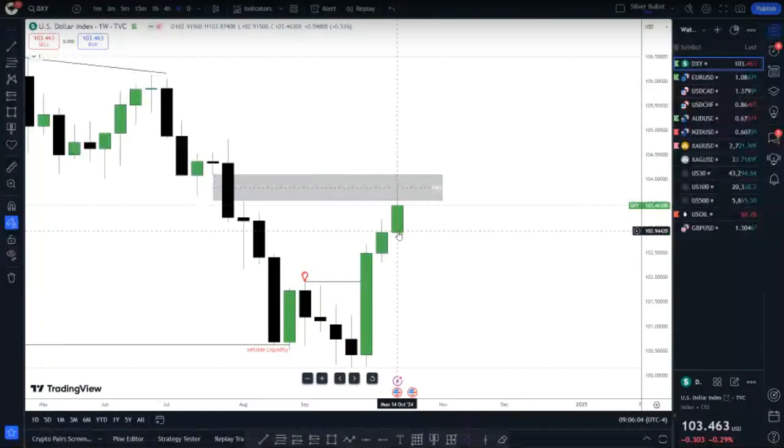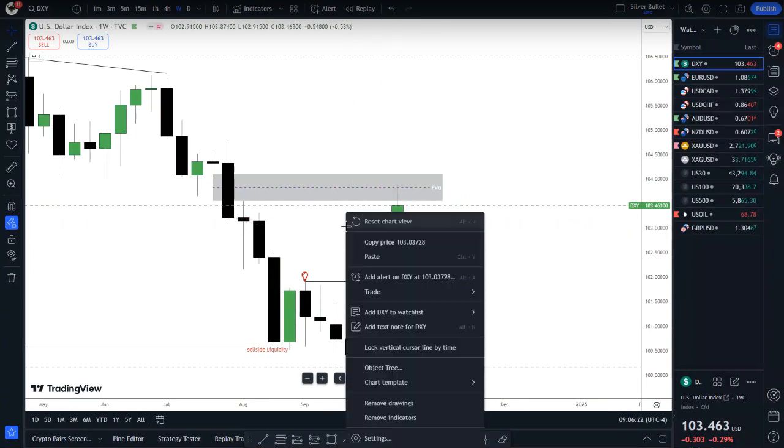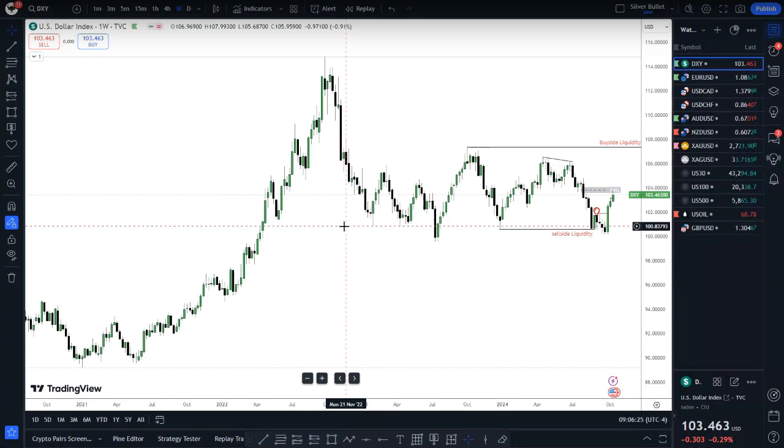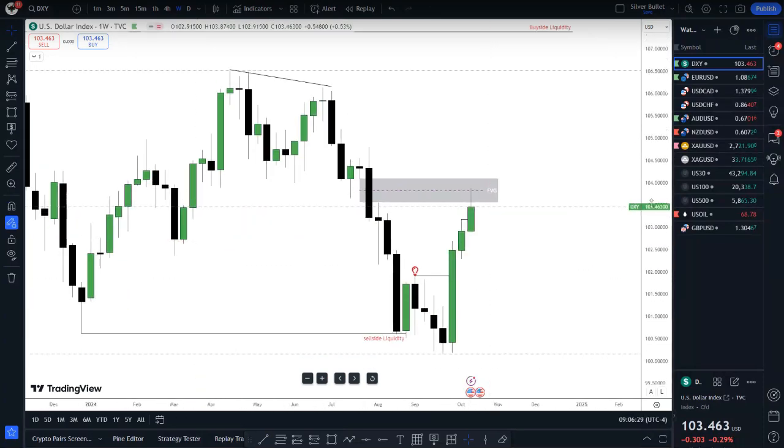But if I wanted to look at this, it's all about determining bias. In this case, what is our bias? Let's look at the candles here. Last week pushed above the previous week's high, and actually it closed above it, indicating that this week we should be expecting a bullish week. That's simple, just by looking at the candles. By simply looking at the candles, we have a bias.